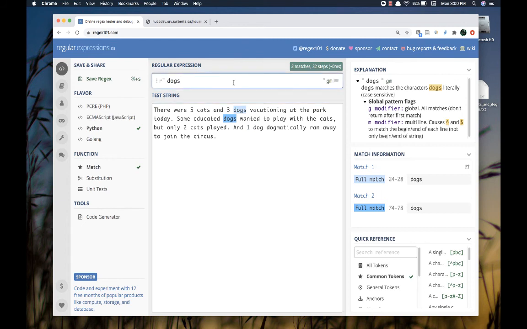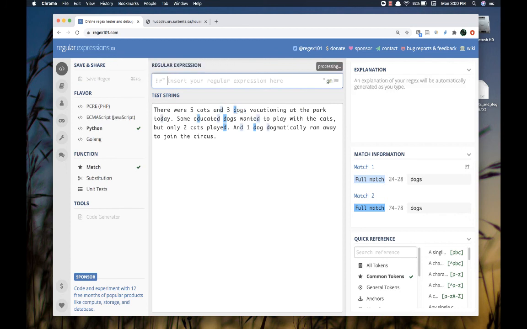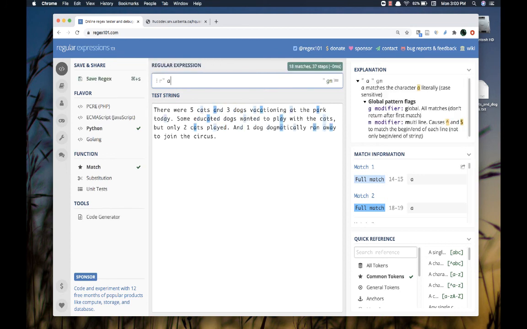If I make the S optional, now you'll see that I get all of those matches back again. If I turn that from optional into required, but one or more, now you'll see that they go away as well. If I look for other kinds of word combinations, I can look for something like maybe a literal A. Those start to show up everywhere.